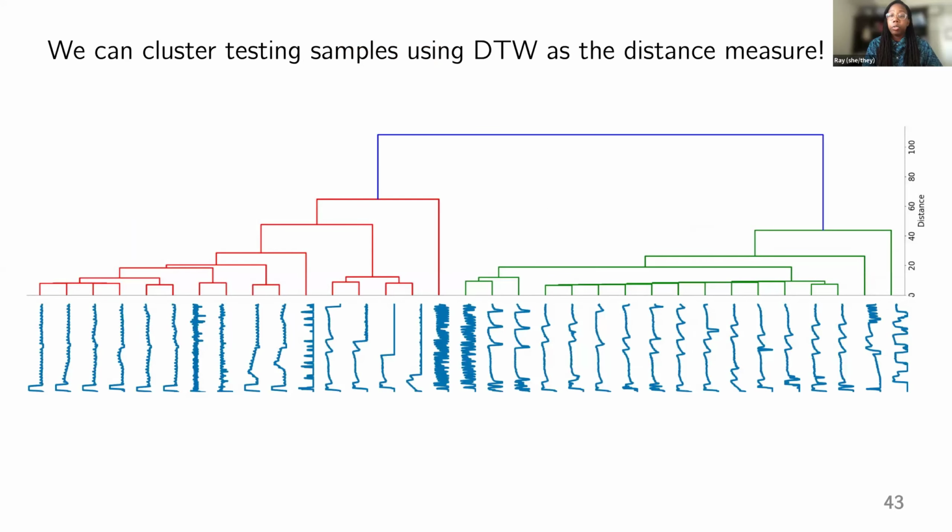So we can actually use this distance measure to compare the testing samples to one another. And so we can cluster the testing samples based on this distance metric, which is pretty cool. We use hierarchical clustering. Each trace starts in its own cluster, and then we compute the distances between each pair and cluster what's closest together. This dendrogram illustrates what these clusters would look like given the distance between the traces.